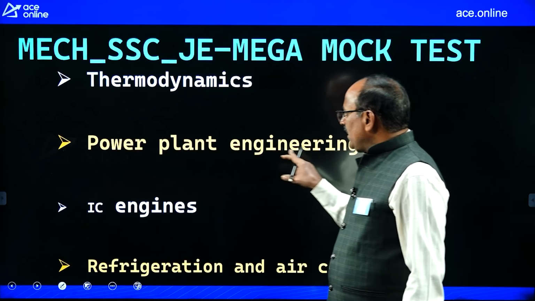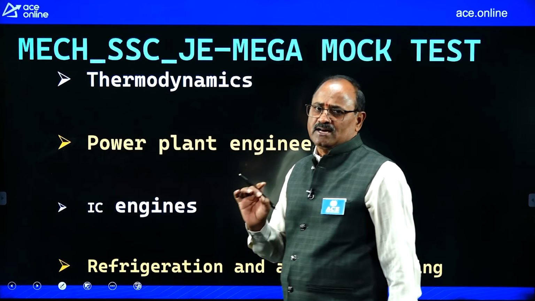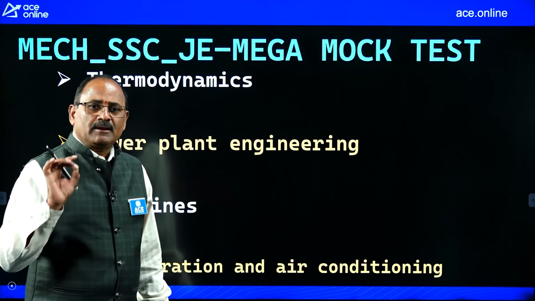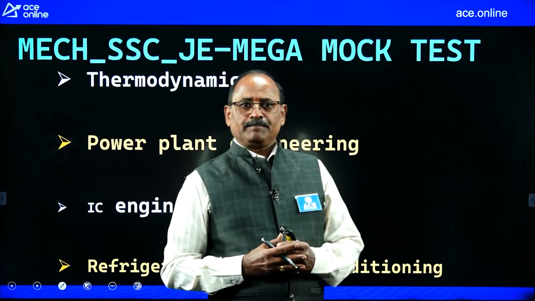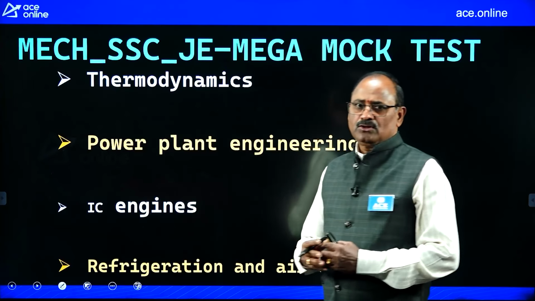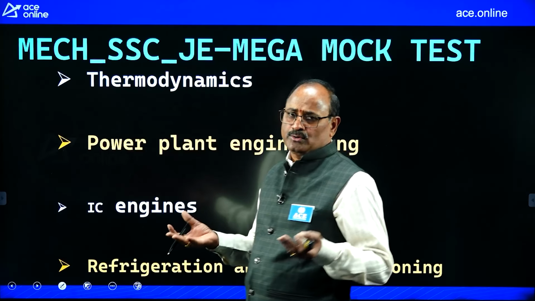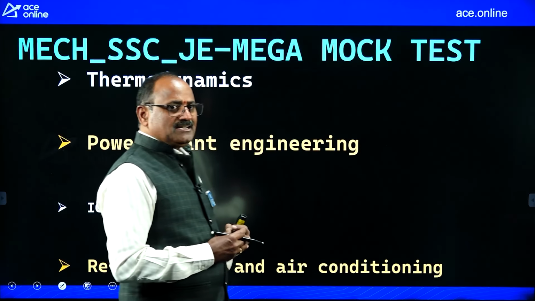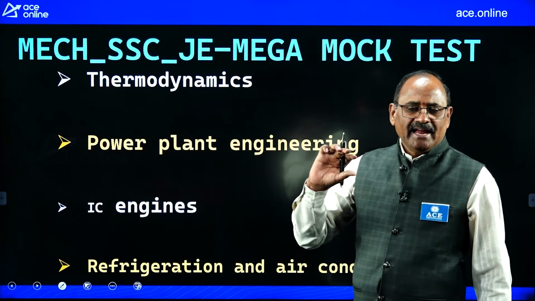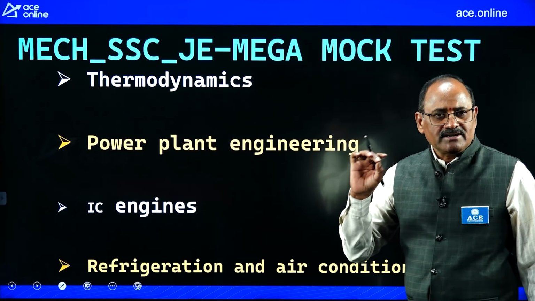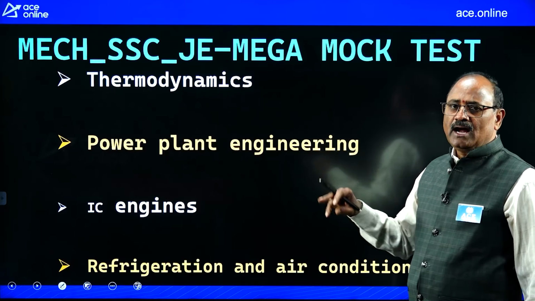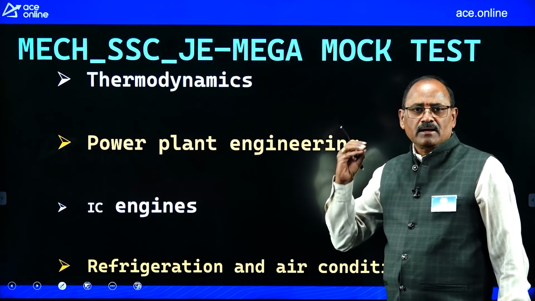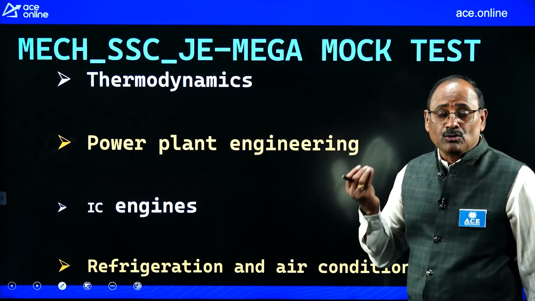Similarly, for power plant engineering, most important units are boilers, compressors, condensers, steam turbine power plants and Rankine cycle. For IC engines, working mechanism of 2-stroke engines, 4-stroke engines, the performance parameters, performance curves. For the refrigeration part, most important unit is air refrigeration cycles like reversed Carnot cycle, Bell-Coleman cycle and vapor compression refrigeration cycle. In addition to that, practice the right concept from psychrometry.